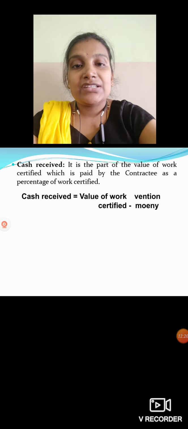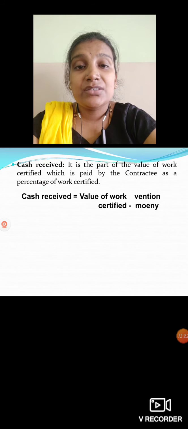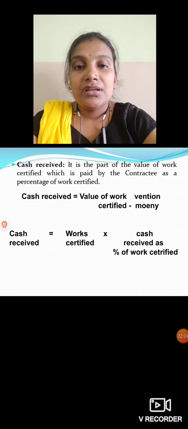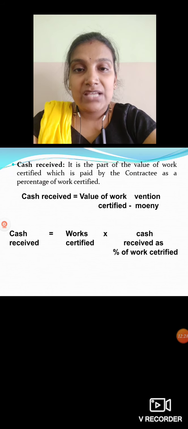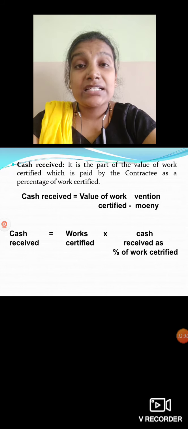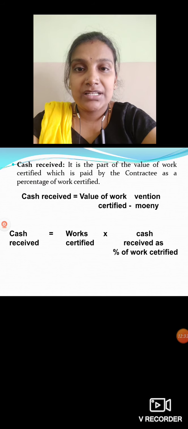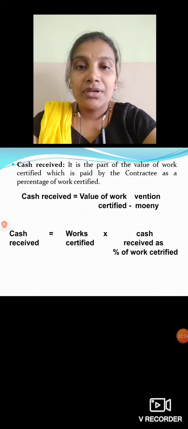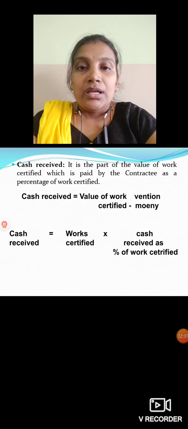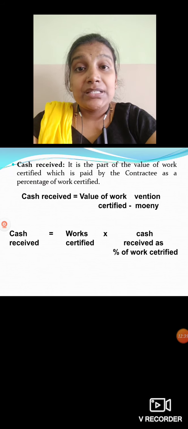Then how to calculate cash received? Value of work certified minus retention money. Normally the first formula we won't apply; the second formula we have to concentrate on more. Cash received equals work certified into cash received as percentage of work certified. Here it completes your theory part.